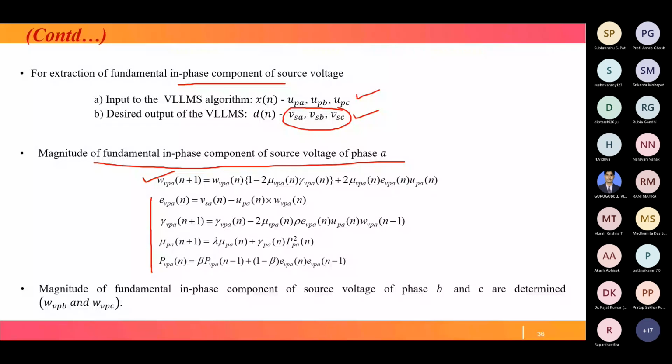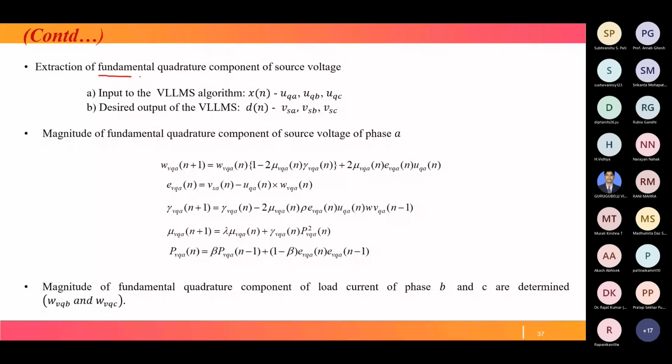Then extraction of the fundamental quadrature component. For the quadrature component, UQA, UQB, UQC are the input, and this voltage is the desired output. Similarly, WVQA, WVQB, and WVQC you have to calculate.